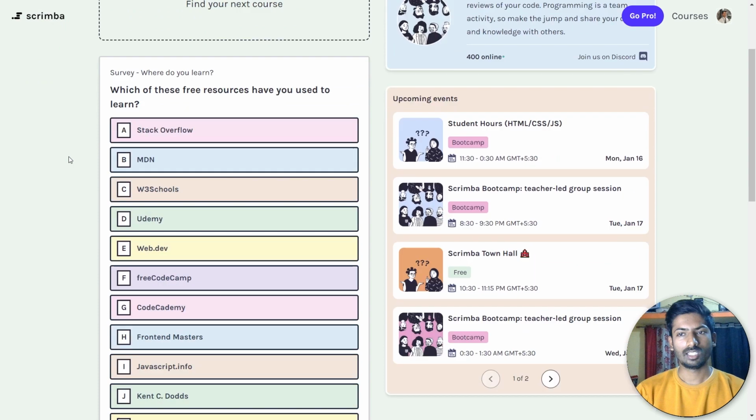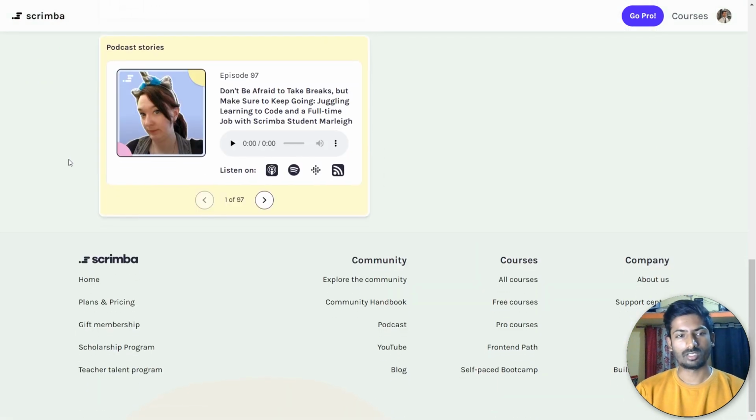There are two different models of this platform. One is absolutely free, that's the free courses which they provide, and another is the pro courses, a subscription model that they have. But if you are a student or a developer and can't afford these courses, you can definitely apply for the scholarship. They are providing a scholarship for students and developers who can't afford that particular account, and people can definitely benefit.